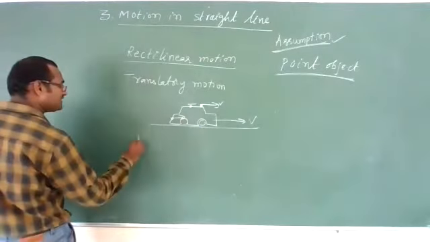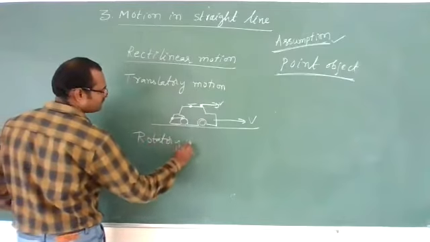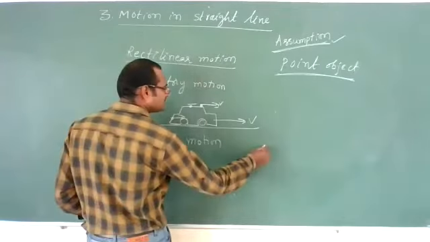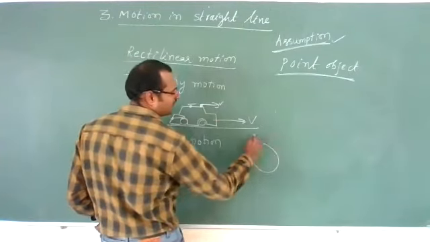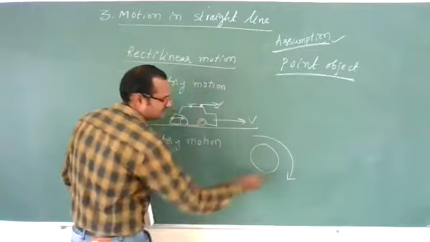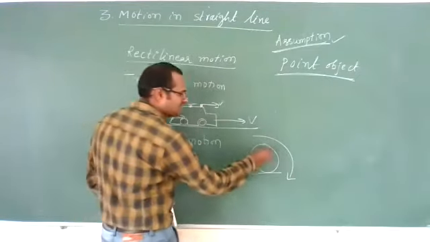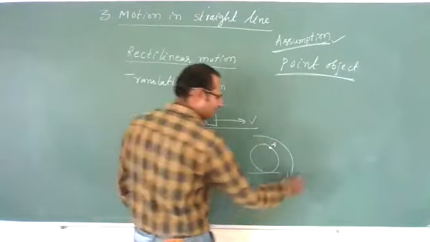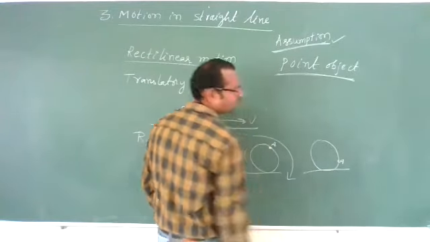Next, one more type of motion is there, that is rotatory motion. What is rotatory motion? This is the wheel of the car, it is rotating like this. Clear? Now, if we discuss this point, after some time, that point may appear here.